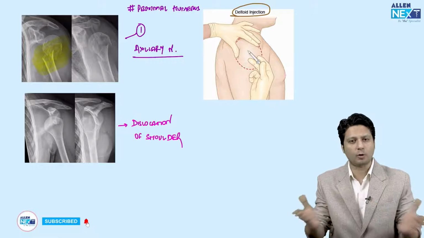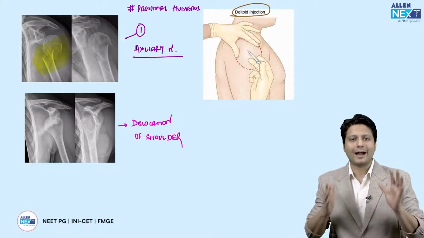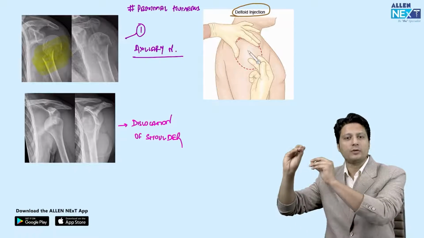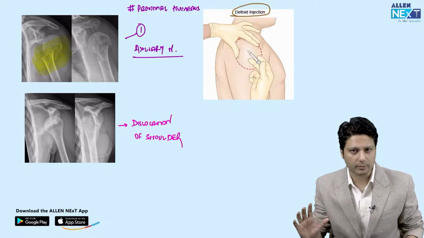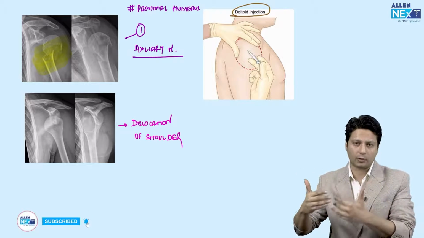axillary nerve injury. अब आप सबको मालूम है कि axillary nerve is responsible for supplying the deltoid muscle, and deltoid is responsible for abduction of the shoulder. So continuation of the abduction of the shoulder is the function of the deltoid muscle. If axillary nerve is injured, then it will lead to deltoid palsy.